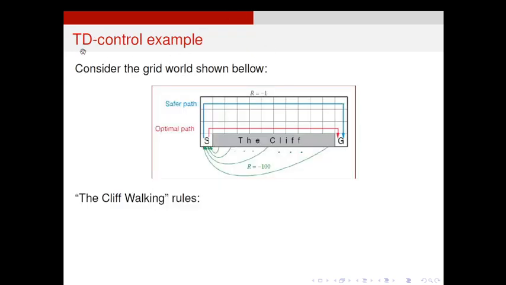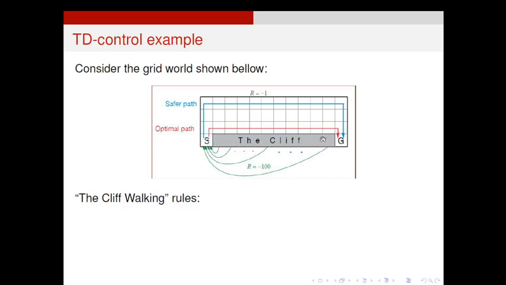Now an example for TD control: we emulate the grid world problem once again here. This is the start point, and this is the destination point, or goal. There is a cliff in between the start and goal, like a long jump. You have to jump from S to reach G, so that you will not fall into the cliff.